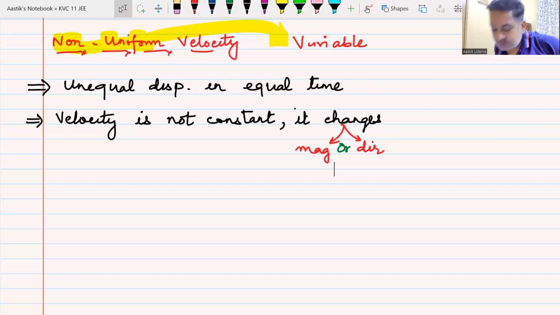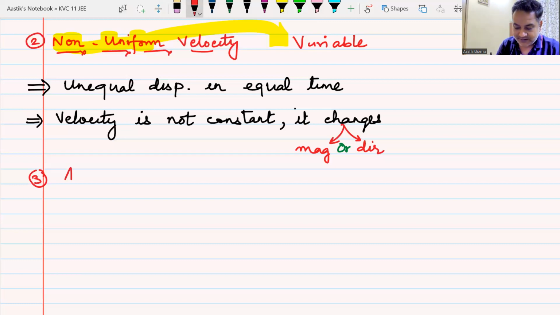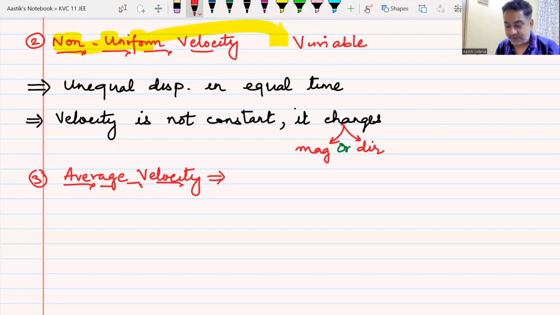What is the third quantity that is going to come, my dear friends? The third type of velocity: average velocity. Well done. Once you understand the pattern, you do well. How will I represent average velocity? V, total displacement by total time taken, and I put that dabba on it. The dabba means average.